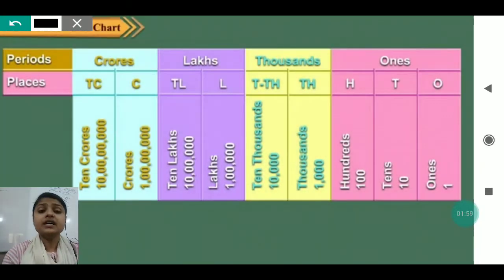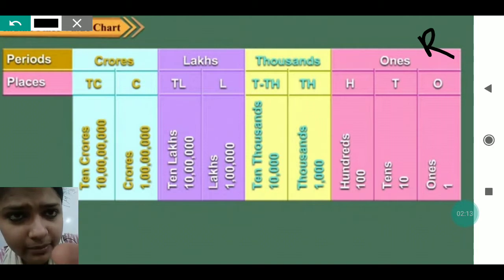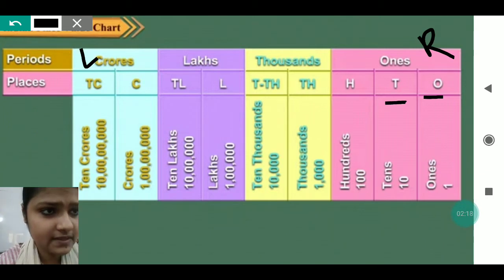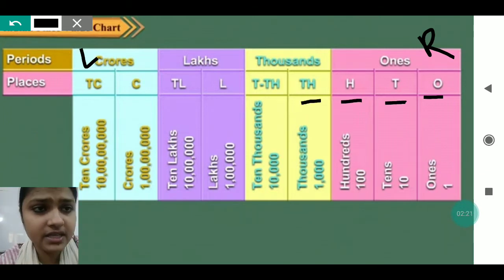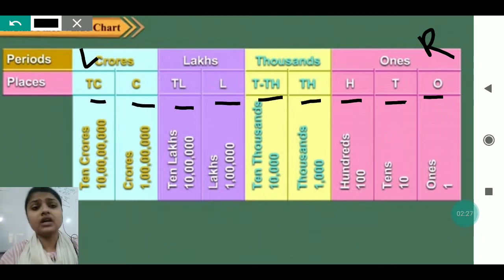You can see here, this is a table which I have drawn. In this table you can see it is the Indian place value chart. From the right side to the left side, we have written ones, tens, hundred, thousand, 10,000, lakh, 10 lakh, crore and 10 crore. These are the place values which we write in the Indian place value chart from 1 to 10 crore, my dear.